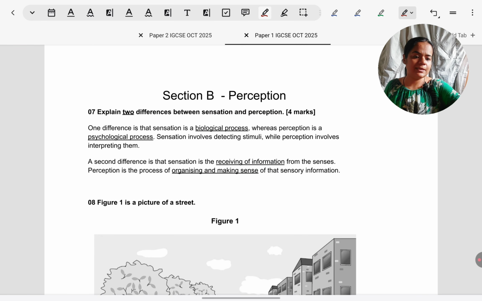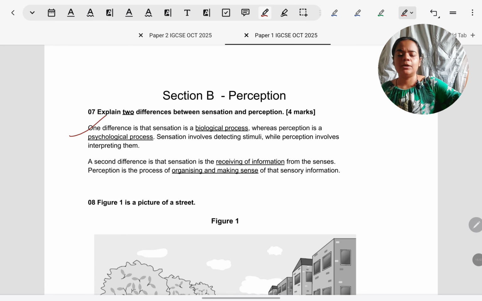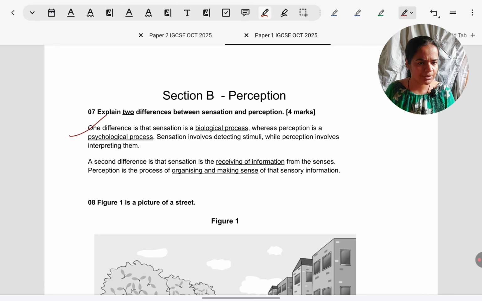That was the first section, memory. Now we have the next section, perception. Now we'll be able to go a little faster because we have seen various types of questions and how to write answers. Explain two differences question is there. It is a descriptive question from the textbook. Initially, only in the chapter, you learn how sensation and perception are different.